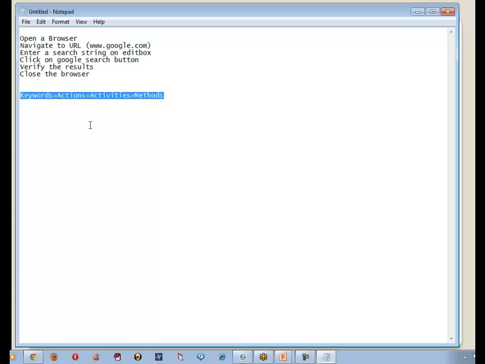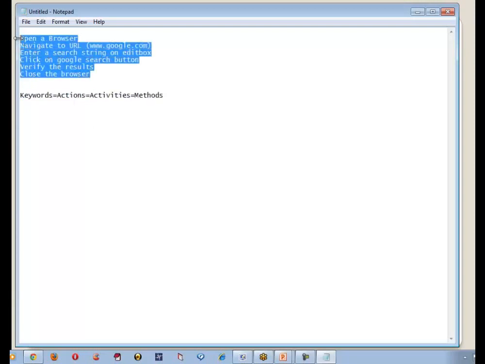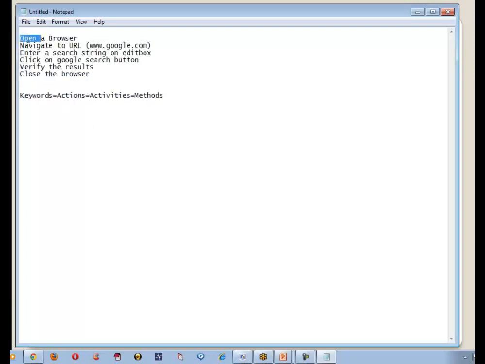Let me go back to the same scenario. If I say open browser, does it mean I have to open only one browser, or I can open any number of browsers any number of times? It could be both. Even if I say browser, is that only IE, or only Mozilla, or only Chrome? The browser keeps changing, but my method open remains.